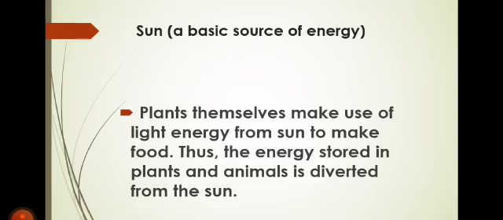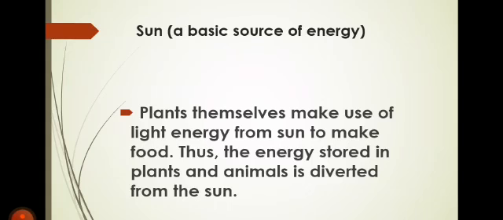So keep this in mind. The sun energy, that is light energy, is very much necessary for the plant to make its food. If there is no sun, no food can be prepared by the plant, and they will die. So plants depend only on the sun energy.